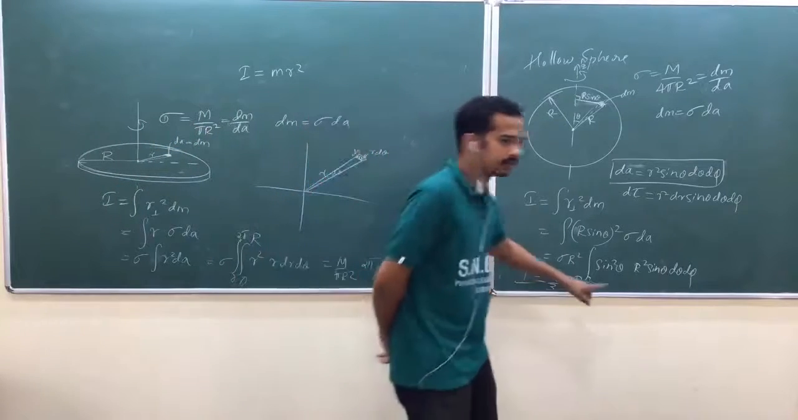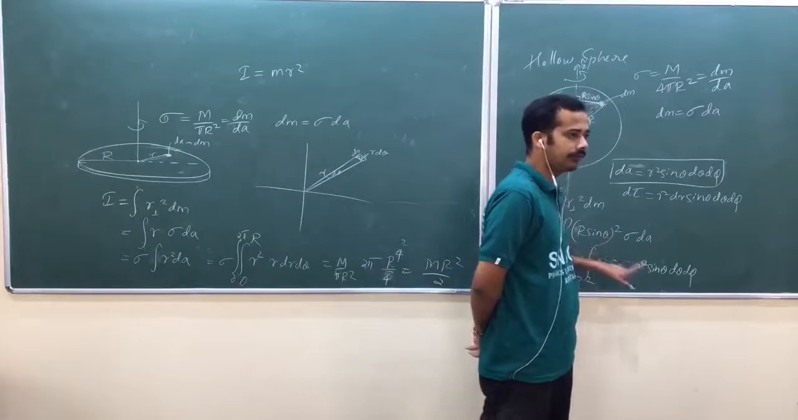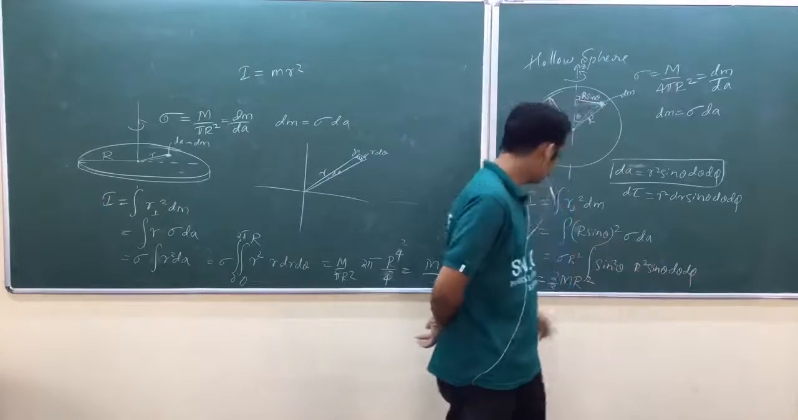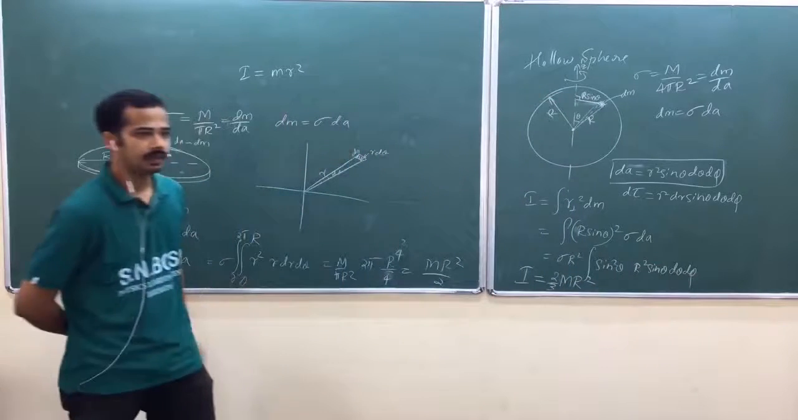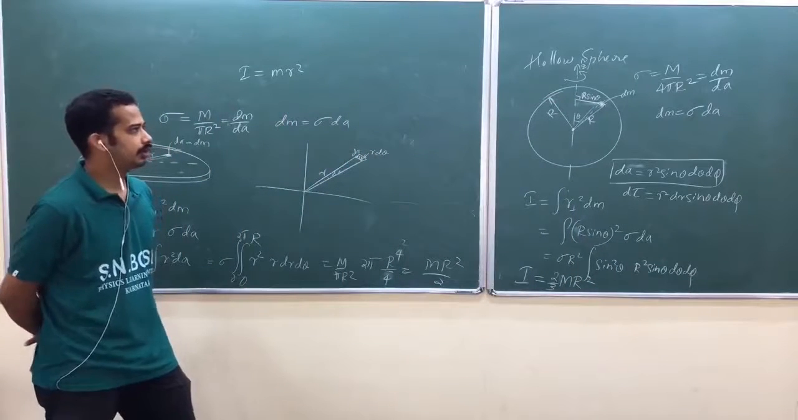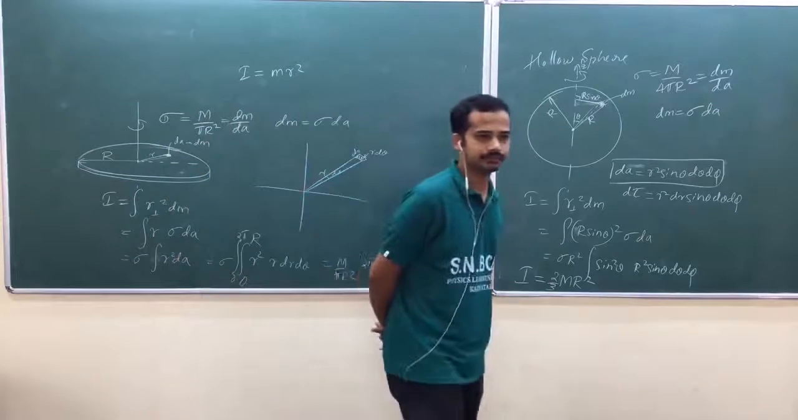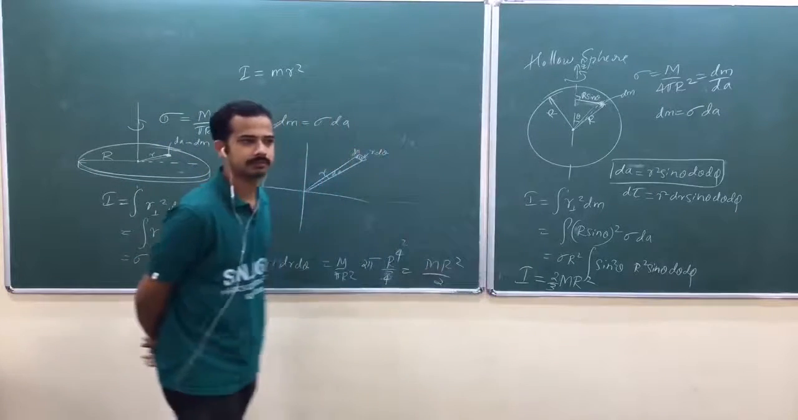So do this integral: theta from 0 to pi, phi from 0 to 2 pi. One more 2 pi will come. Is that okay? 2 by 3 m r square. That is the moment of inertia of the hollow sphere taking a diameter as the axis, any diameter.